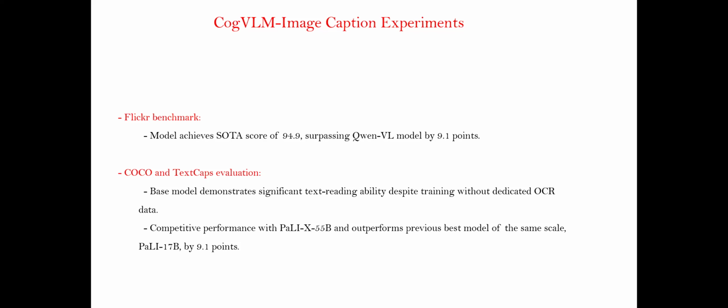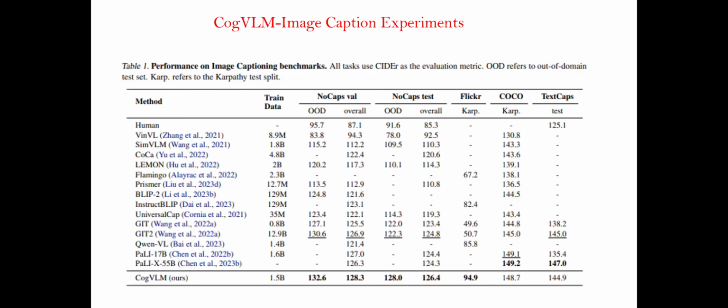That's why it is said to be a competitive performance. So these are the benchmarks like on NoCaps, Flickr, COCO, and TextCaps, right? If you see on NoCaps, 132.6 and 128.3 are the CogVLM scores, the previous best was GIT2. The amount of training data there is 12.9 billion tokens, whereas for CogVLM it is 1.5 billion. So there is a very small amount of training data, but it significantly outperforms the previous best.